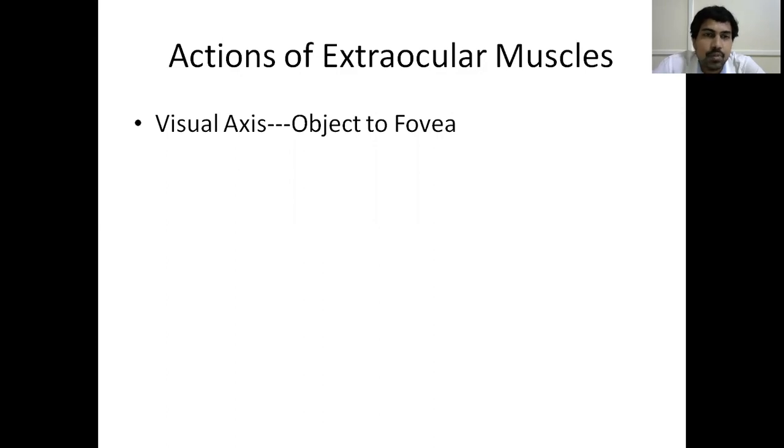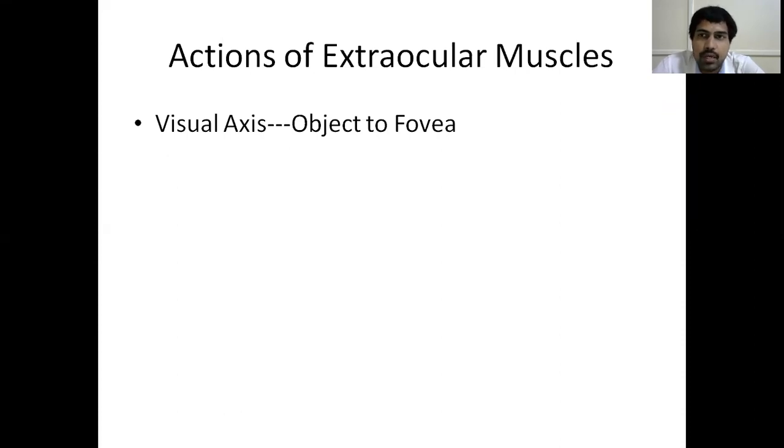So what are these basic topics? First of all, you have to know what a visual axis is. Suppose you are looking at an object, your eyes are looking and focusing at a particular object. The line of sight, the maximum clarity of vision, is present in the fovea centralis or the macula. The macula lutea or fovea centralis, you might have learned in your first year physiology, is also known as the yellow spot. The yellow spot or bright spot is the place where the maximum visual acuity is present.